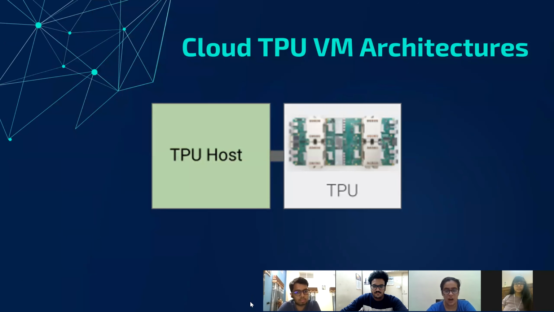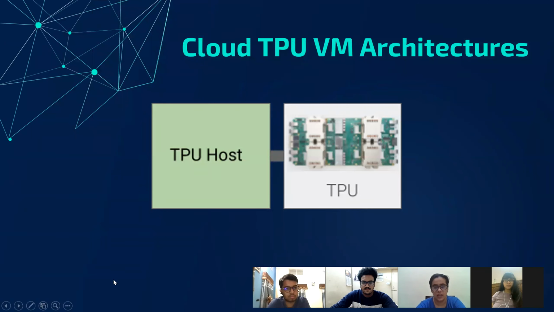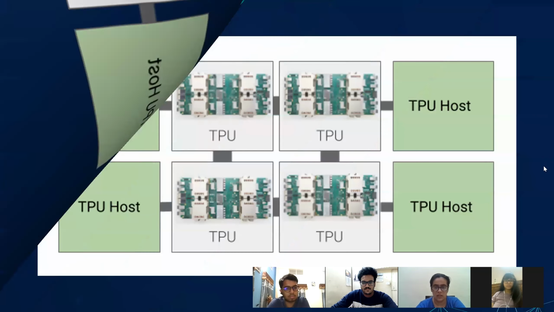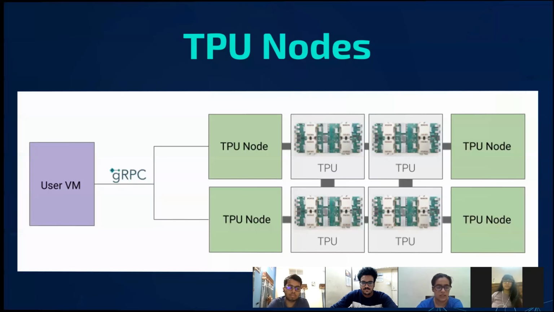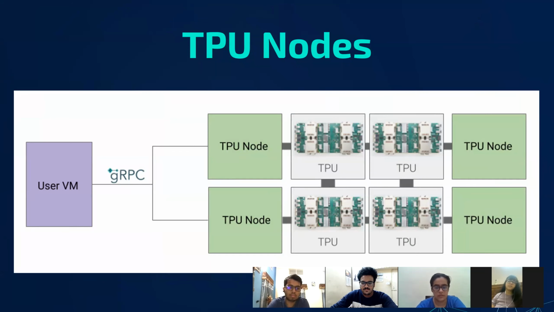So in the cloud TPU VM architecture, each TPU board is physically connected to the host machine, which is called the TPU host, as we can see in the figure. Coming to the next slide. How we interact with the TPU host and the TPU board depends upon the TPU VM architecture we are using, which is TPU nodes and TPU VMs. Next slide. We'll talk about TPU nodes first.